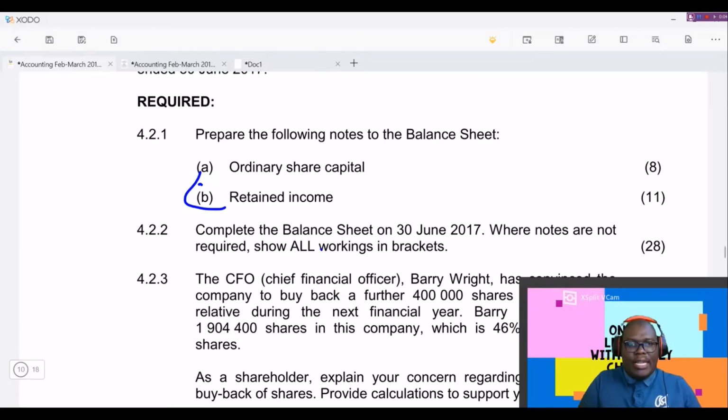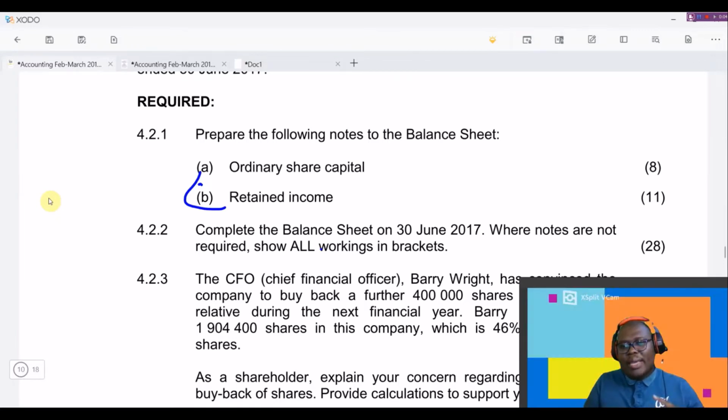With that out of the way, let's get into the question and just understand what we're supposed to do. So remember, when you prepare the notes to the balance sheet, you are normally required to do certain things, but in this case they only required the ordinary share capital and the retained income. All the other workings will have to be shown in brackets on the face of the balance sheet, but because this is not a paid lesson, I'm only focusing on the retained income.